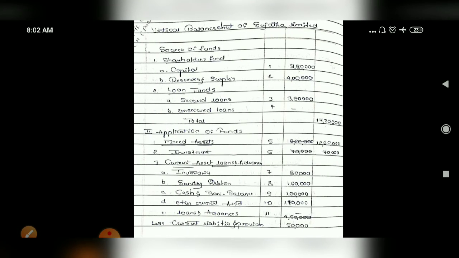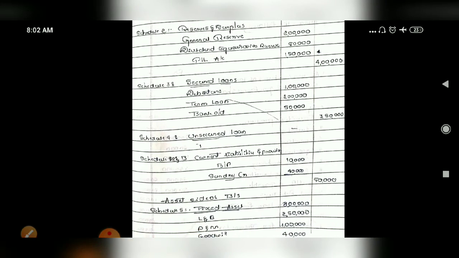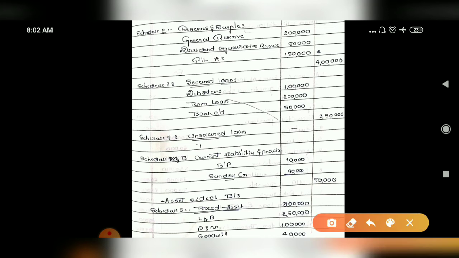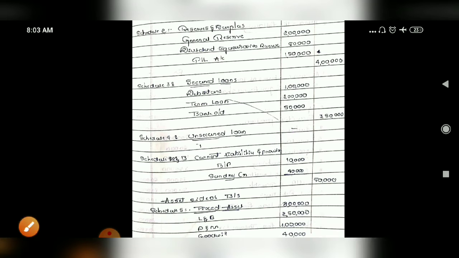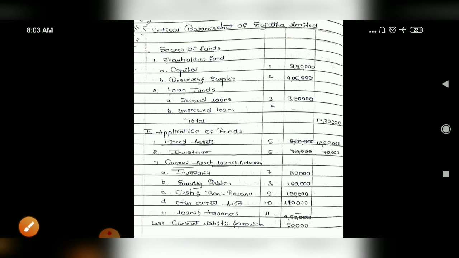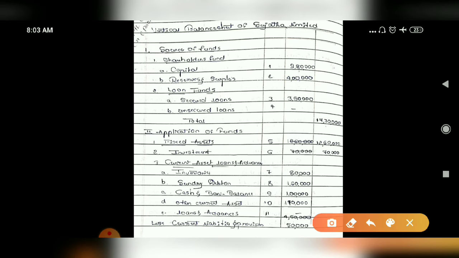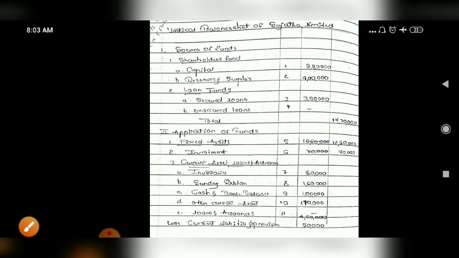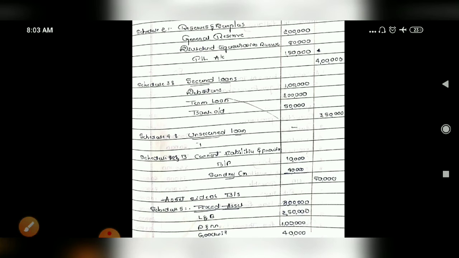Schedule number 5. Before that you have to write schedule number 12 and 13, isn't it? So 12 and 13 are schedules concerned with the liability side only, but you will not write them in the liability side, you will deduct them in the asset side. At the last you are going to deduct it. For that reason 12 and 13 are to be written first. In the format also you have that, isn't it? In the previous class we have studied about this. So 12 and 13 you have to write.